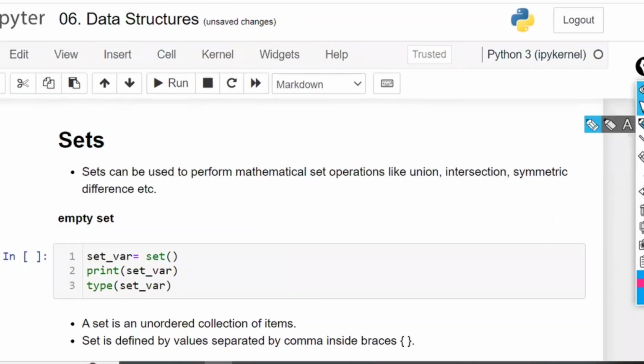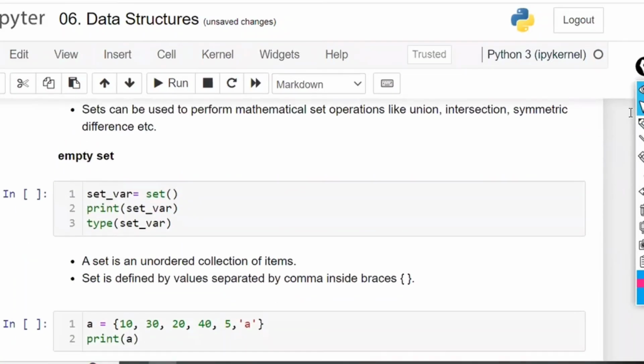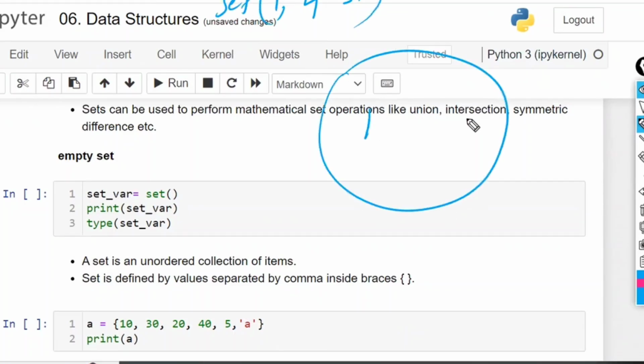Now, sets are an unordered collection of items. So here the order is not preserved. For example, you have written set of 1, 2, 3. Now the object is going to be stored, but it is not going to store 1, 2, 3 like this. It may store in order, it may not.